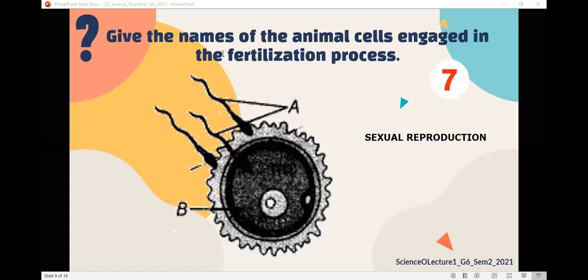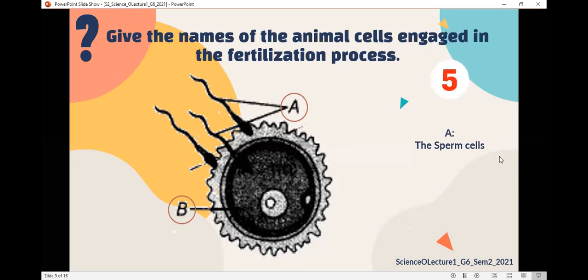Because we have the two types of sex cells, the male and the female. Give me the name of cells A. These are the sperm, the male sex cells. What about B? Ovum, which is the female sex cell.